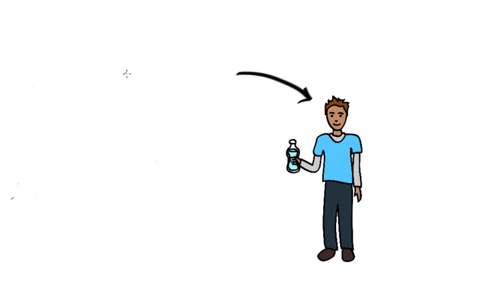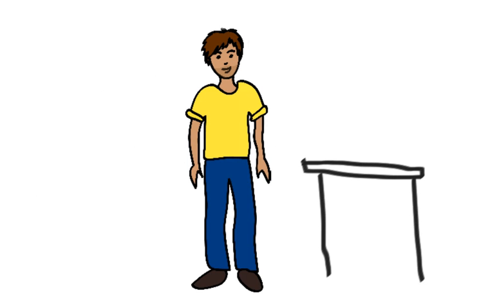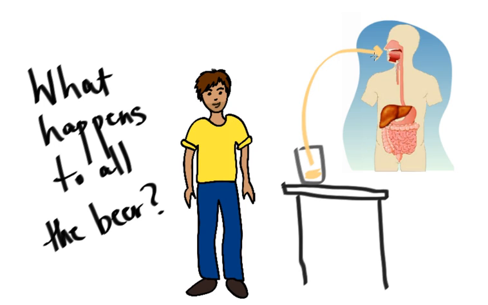Okay, Will understands. But it is illegal to consume alcohol under the age of 21, and Will is only 14 years old. In other words, he's underage. So Will decides to drink water, as shown, and this is the healthy decision. But as Jack continues to drink alcohol throughout the night, by sipping on beer, what happens to all the beer?